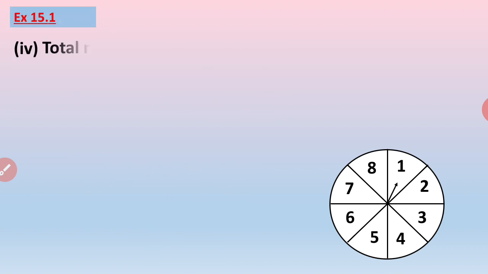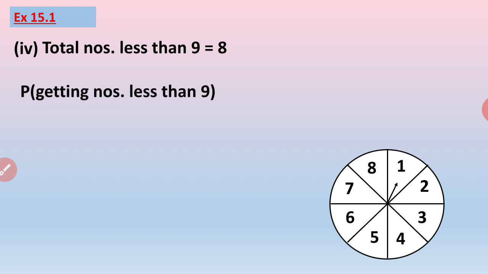The next one, total numbers less than 9. Now here each and every number is less than 9, so it will be a sure event. That means wherever the arrow heads, it will be a number that is less than 9. So the probability of getting a number less than 9 is 8 out of total 8 chances, that is nothing but equal to 1, and it becomes a sure event.